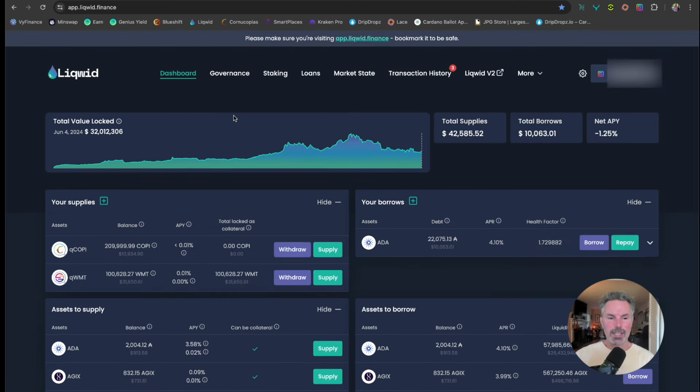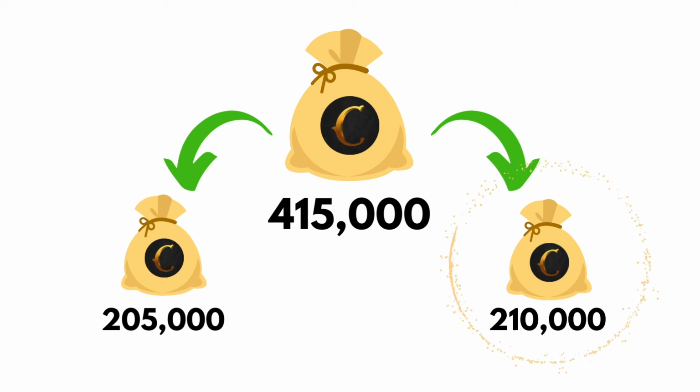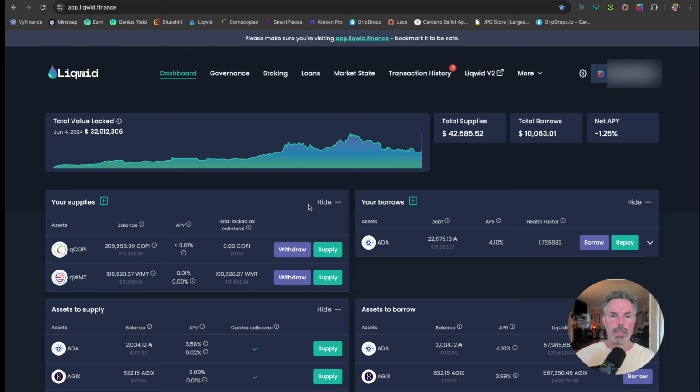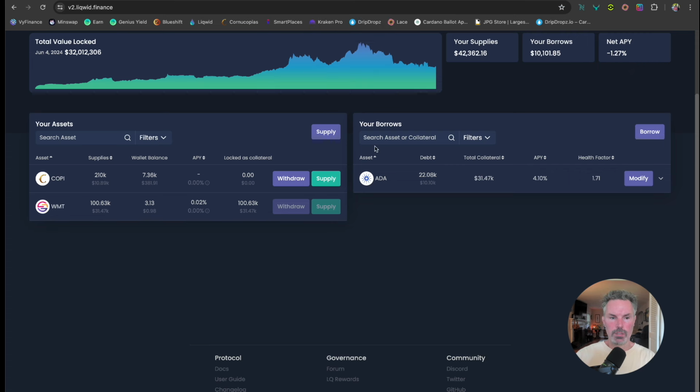Okay, we've just connected our other wallet, our other account, where we have the 209,000 COPI to use for a loan. We're going to execute that loan, and we're going to go to V2. We had a little bit more success on the V2 side of things. So here we are at Liquid Finance V2, and you see we have that COPI supplied.